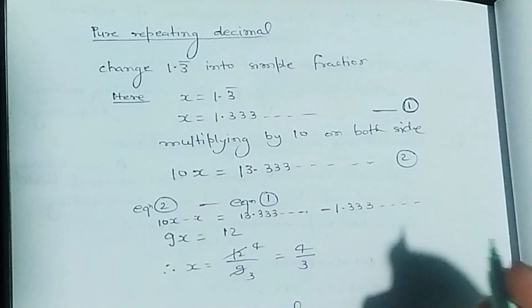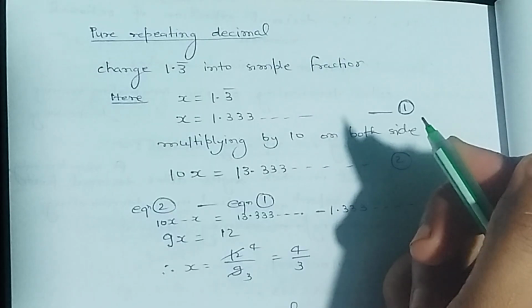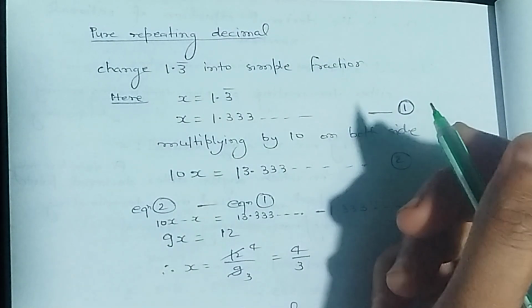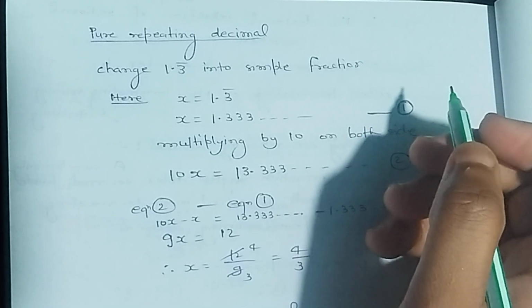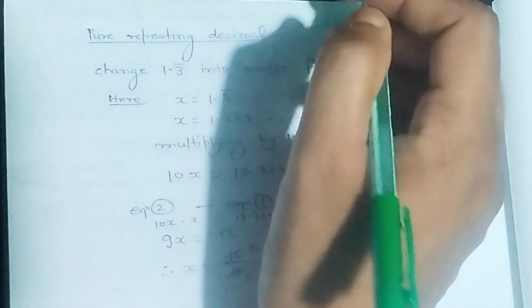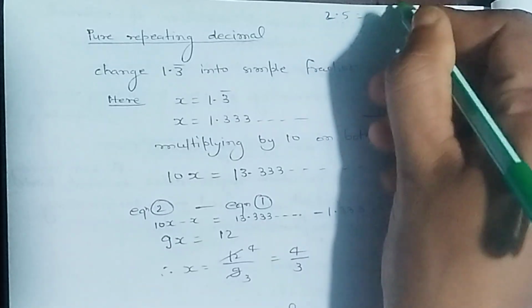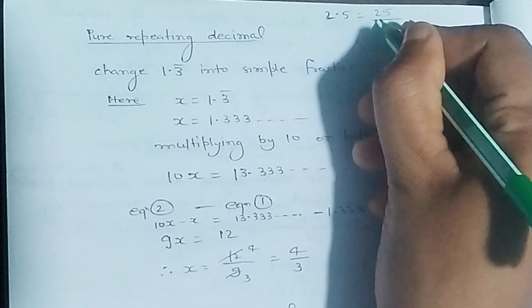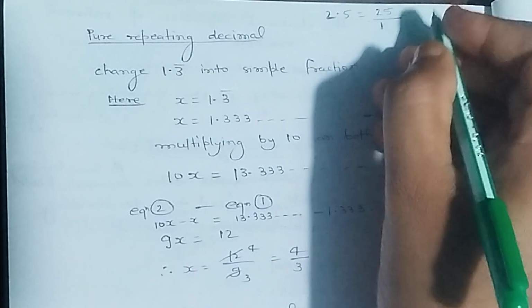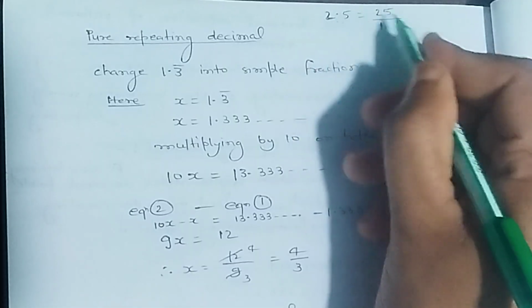Terminating decimal and repeating decimal which represent rational number can be changed into simple fraction, while non-terminating decimal which represent irrational number can't be changed into simple fraction. To change terminating decimal into simple fraction, we have to put all digits, after that 1 for point and number of 0 is equal to number of digits after decimal point.